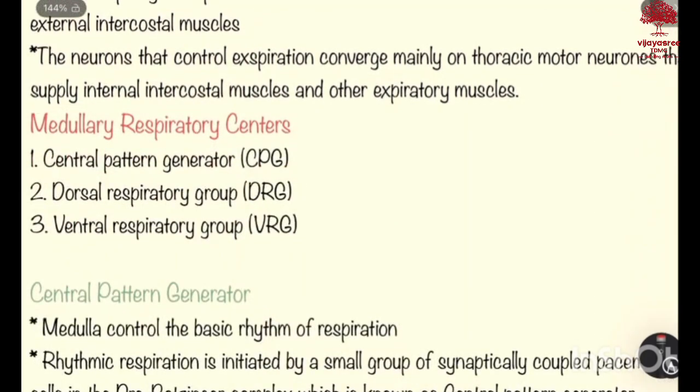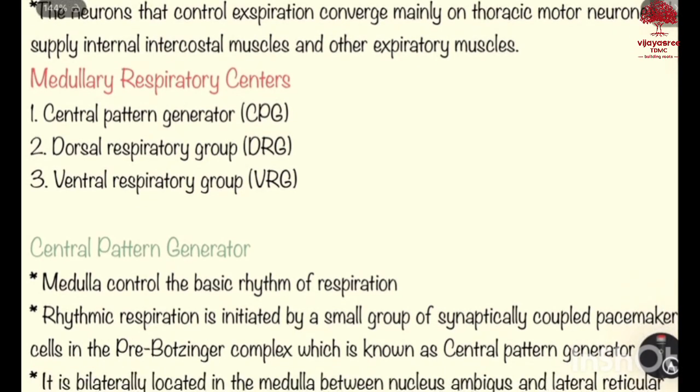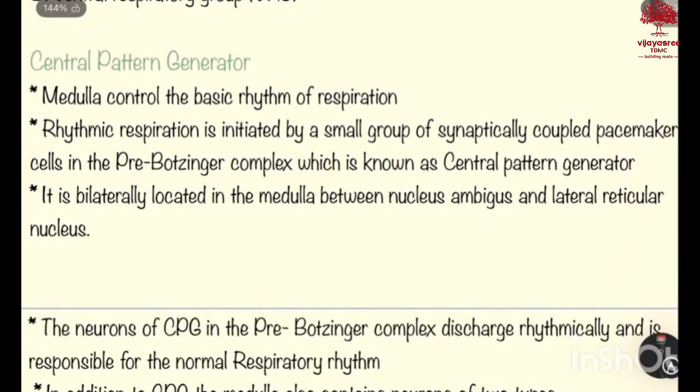The neurons that control expiration converge mainly on thoracic motor neurons that supply the internal intercostal muscles and other expiratory muscles. First, let us talk about medullary respiratory centers. We have three centers: central pattern generator, dorsal respiratory group, and ventral respiratory group. First, about central pattern generator.